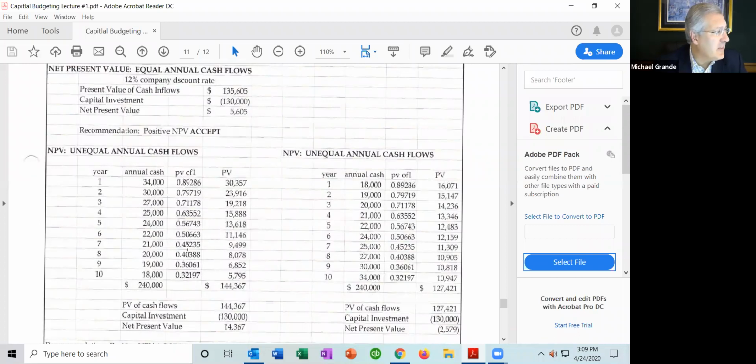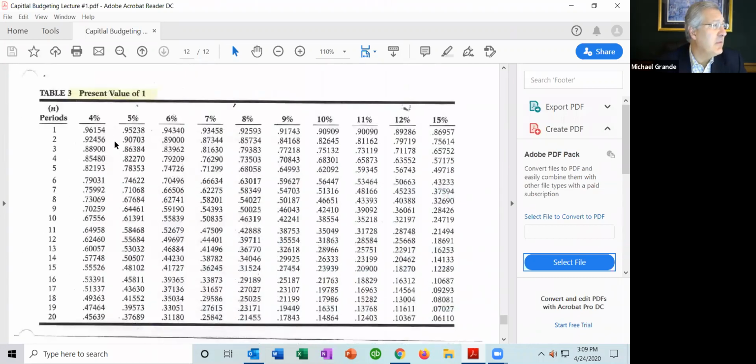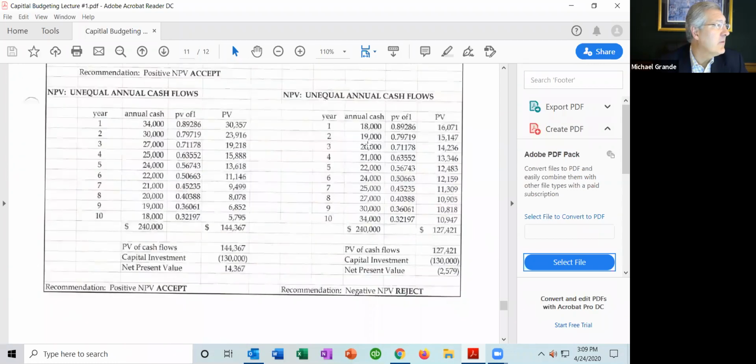So here I've got the factor for you. This is PV of 1. Where does the PV of 1 come from? It comes from this table here, present value of $1, present value of a single payment. The interest rate is still 12%. So let's look at this information right here. We've got 10 periods, 12%. We've got year 1, year 2, year 3, year 4. So these numbers, starting with 0.89286, and then 0.79719, I put right here as the PV of a single payment.